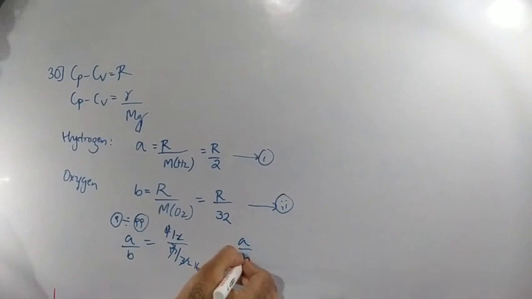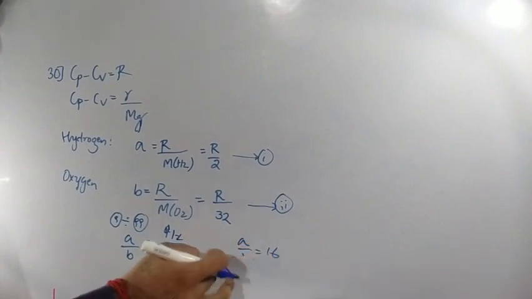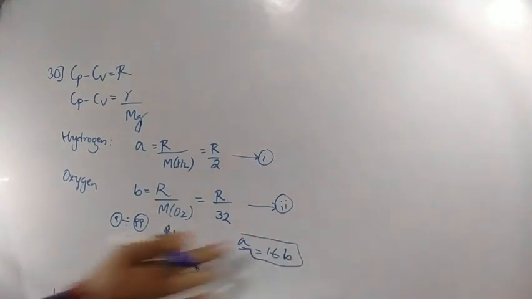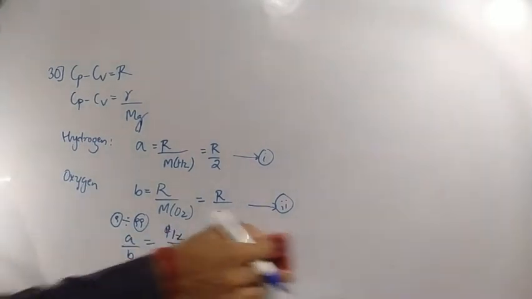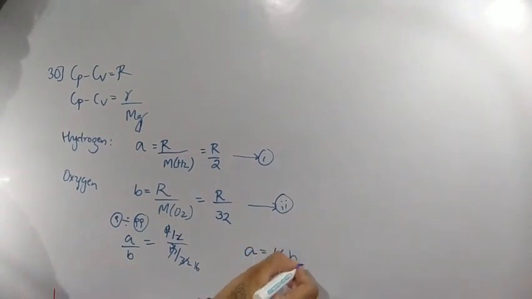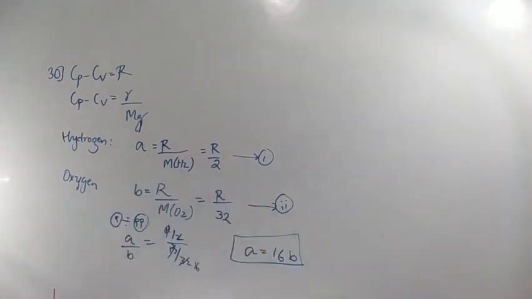So A by B will be equal to 16, or A is equal to 16 times B. Which option stands correct? A is equal to 16 times B. So here we are getting option number A. Clear?